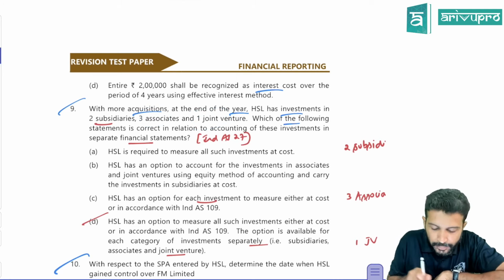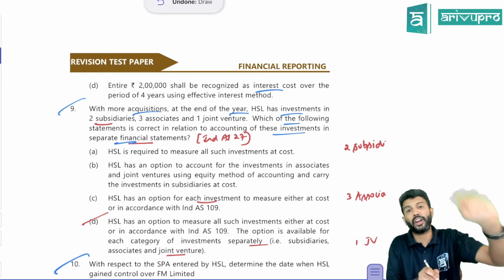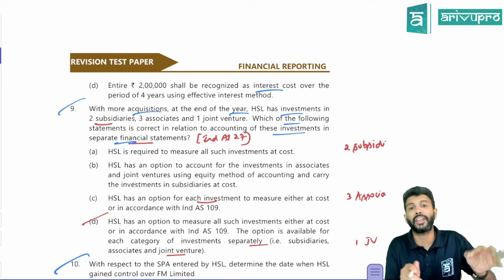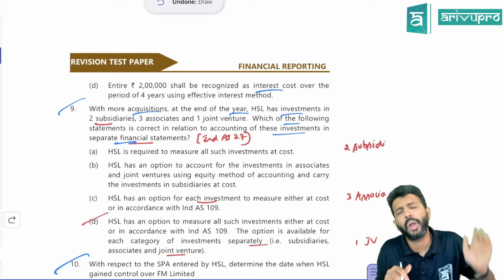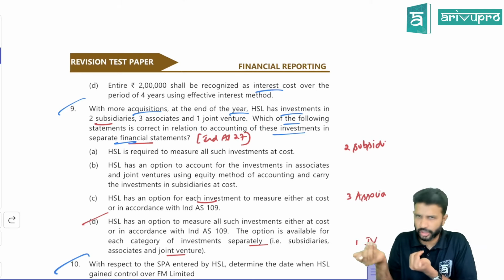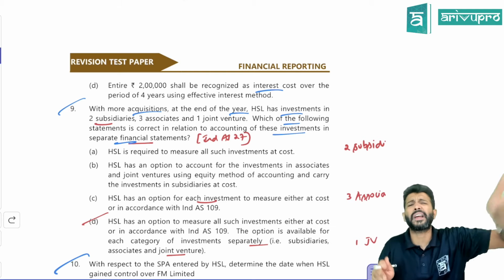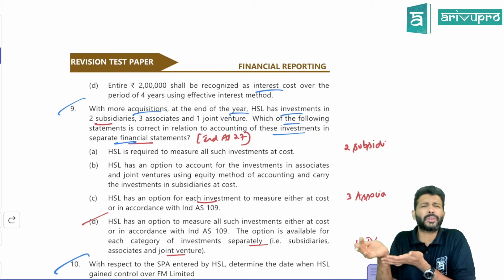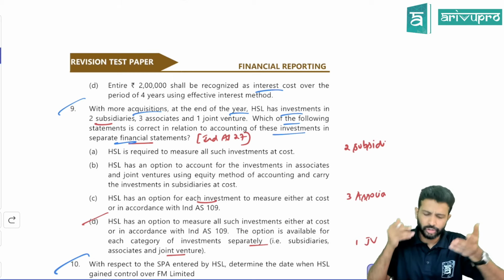Which of the following statements is correct with respect to accounting of investment in SFS, separate financial statement? They're not talking about consolidated financial statement. They're talking about SFS. So we have Ind AS 27, which talks about separate financial statement. What does Ind AS 27 say? If you have investment in associate, subsidiary or joint venture, in separate financial statements, either you can value it at cost or you can value it as per Ind AS 109. Ind AS 109 gives you 2 options, FVTPL or irrevocable option of FVTOCI. So that's what we need to select.